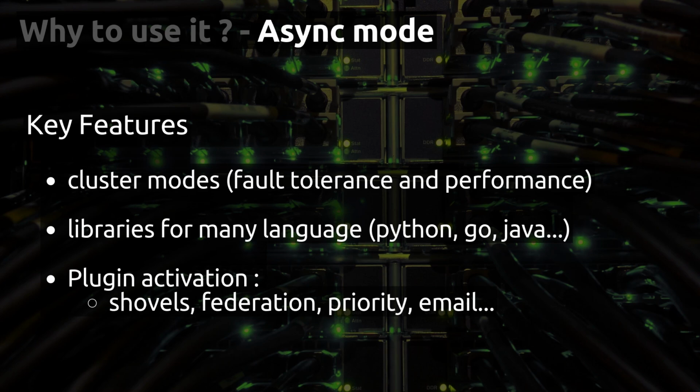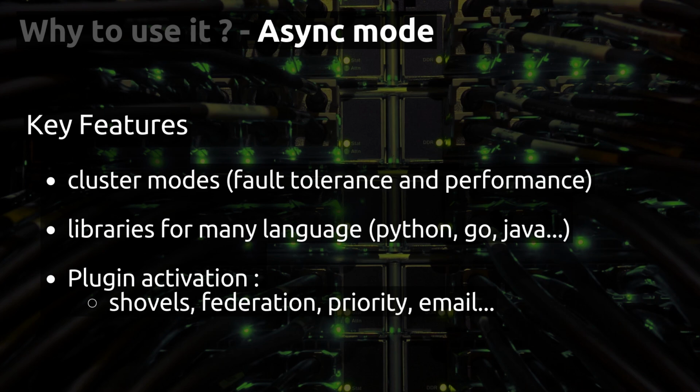Like we just said, RabbitMQ provides a cluster mode for fault tolerance. For example, if you lose one server, you can keep your cluster, and the same thing for performance. RabbitMQ provides many libraries in many languages, for example Python, Go, or Java, and you can use some plugins.